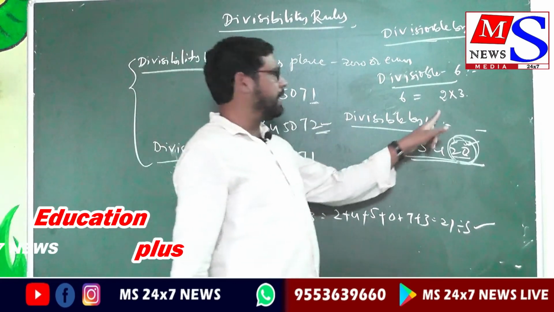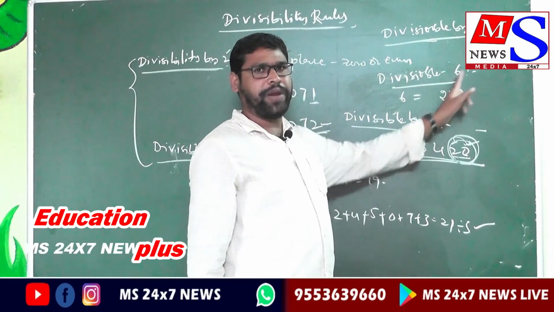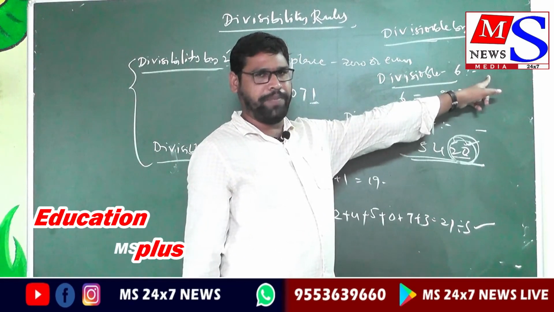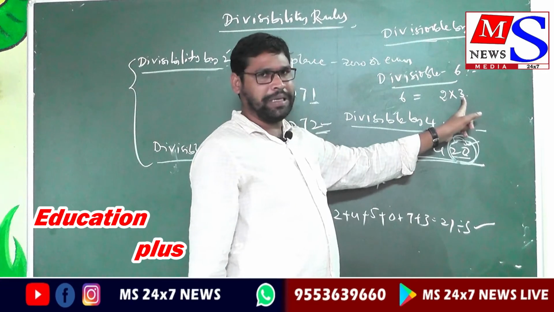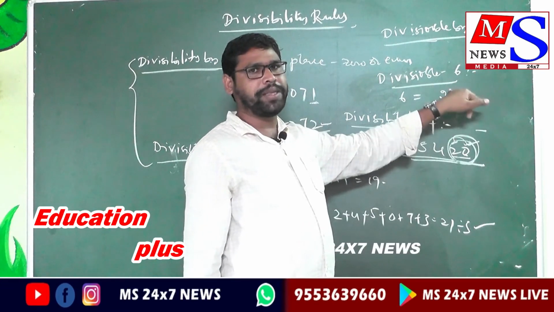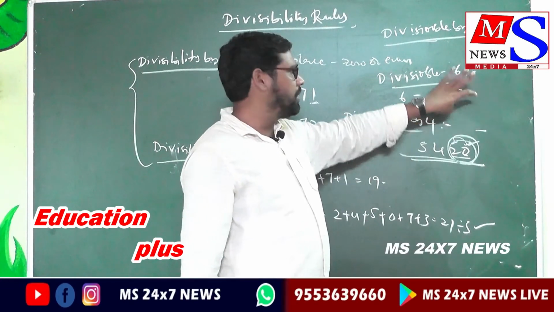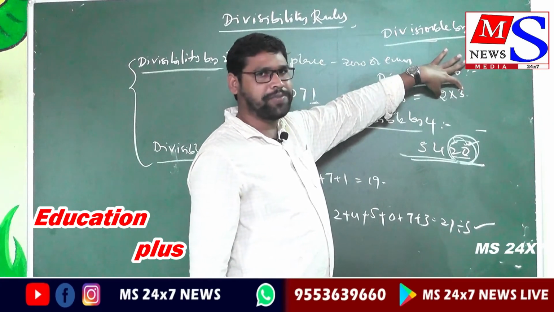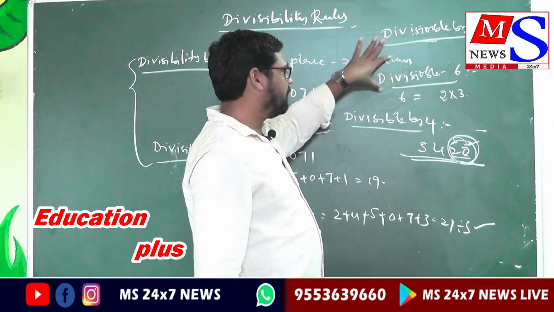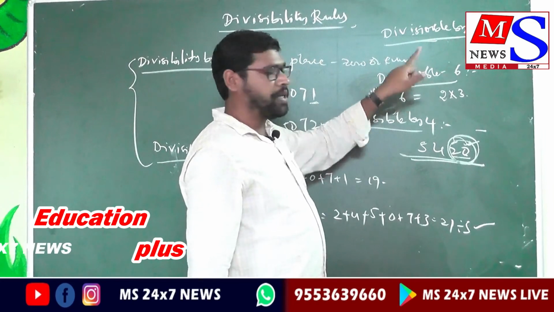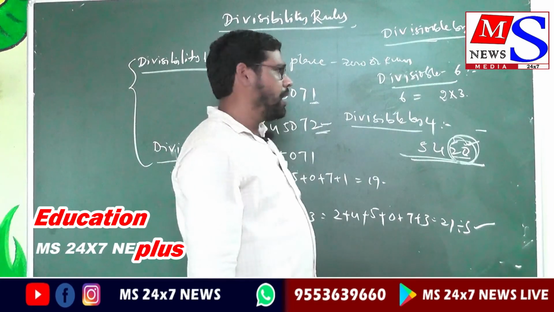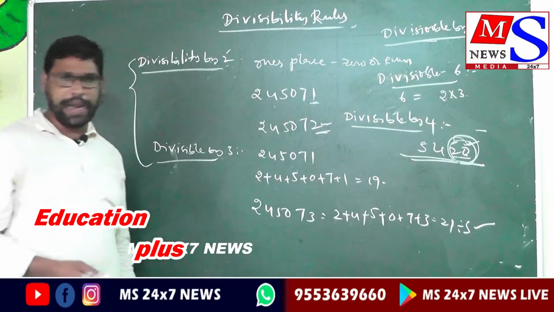The condition is very clear. Divisible by 2: the last digit is 0 or even number. Divisible by 3: the sum of the digits is divisible by 3. If these two conditions are satisfied, the entire number is divisible by 6. And 7 is different, we discuss later.